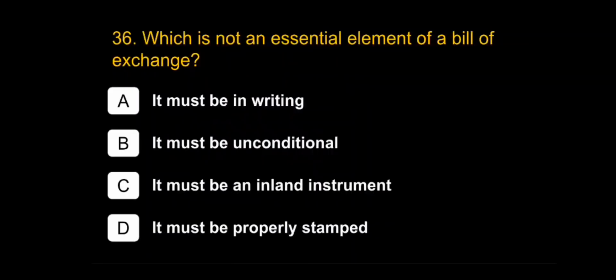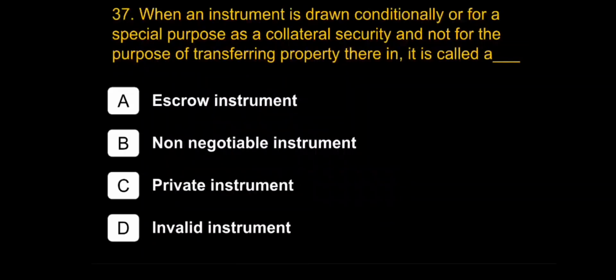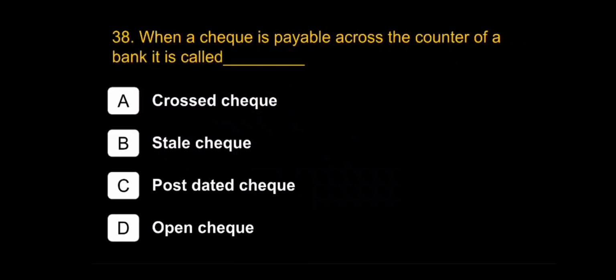Which is not an essential element of a bill of exchange? It must be in writing, it must be unconditional, it must be an inland instrument. Option C is not an essential element of a bill of exchange. When an instrument is drawn conditionally or for a special purpose as a collateral security and not for the purpose of transferring property therein, it is called an escrow instrument. When a cheque is payable across the counter of a bank, it is called open cheque.